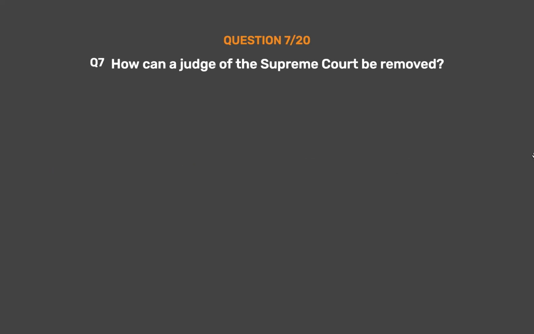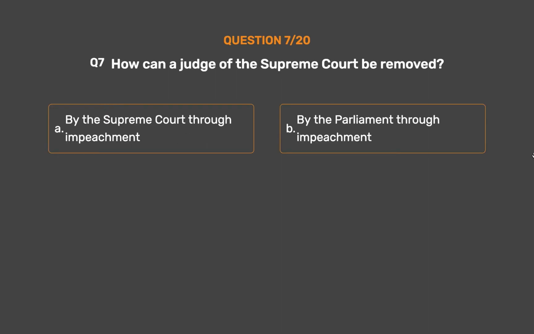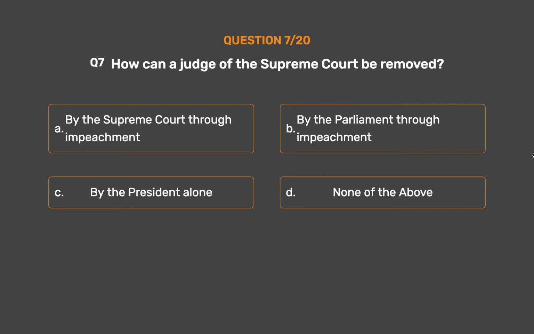Question number 7. How can a judge of the Supreme Court be removed? Option A. By the Supreme Court through impeachment. Option B. By the Parliament through impeachment. Option C. By the President alone. Option D. None of the above. The correct answer is Option B. By the Parliament through impeachment.